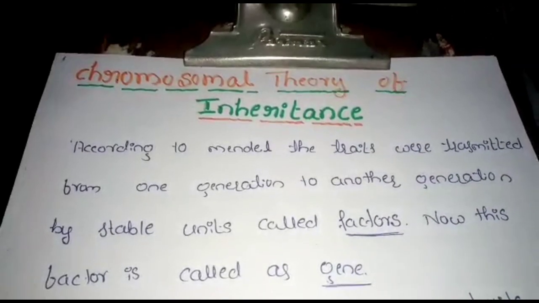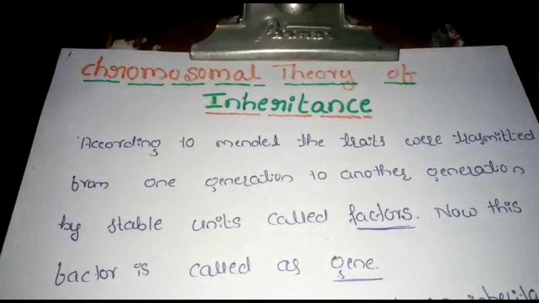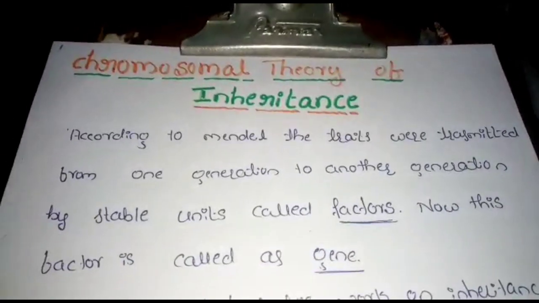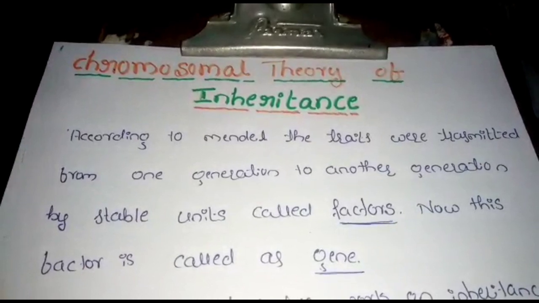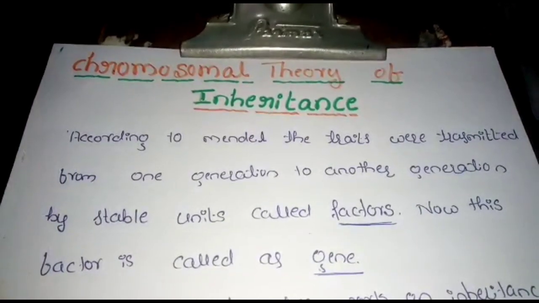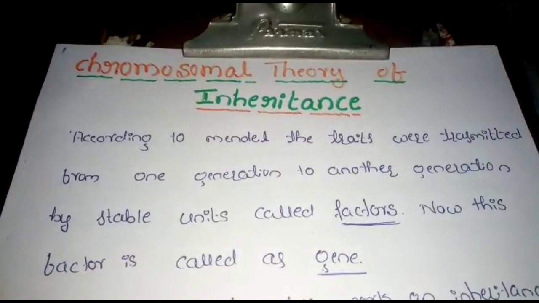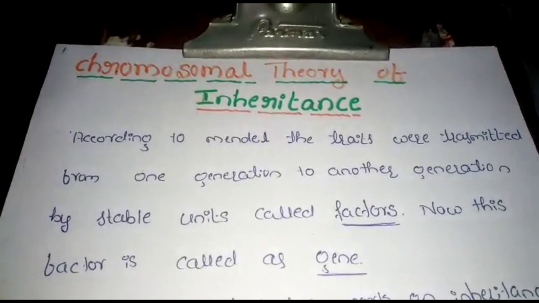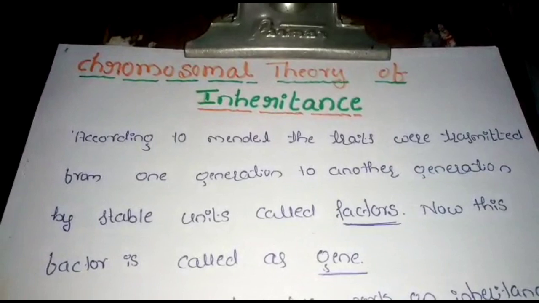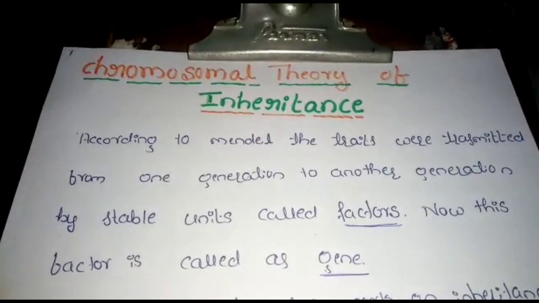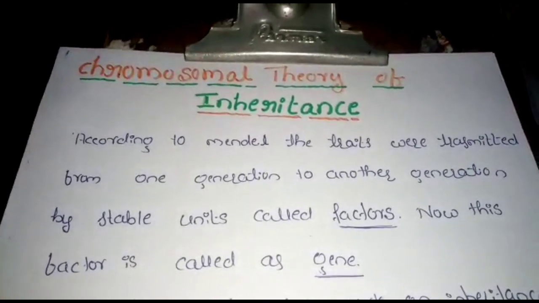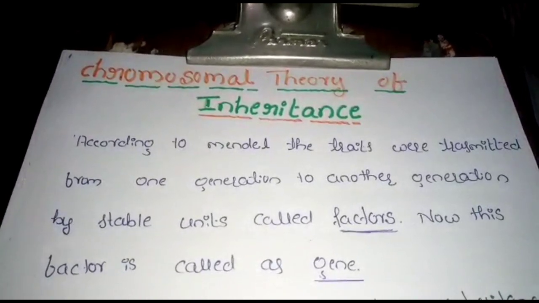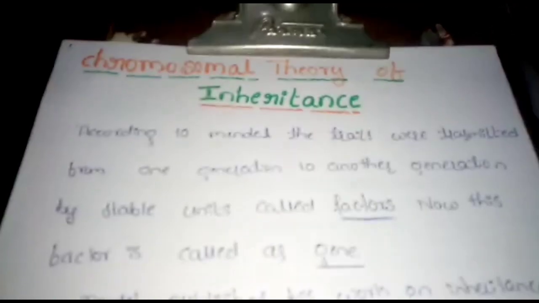Students, today I will start the next concept, the chromosomal theory of inheritance. Already you know the meaning of inheritance. It means the transmission of characters from one generation to another generation, which you call inheritance or heredity. These are always stable units that you call factors. Nowadays this factor is called a gene. It means all the characters are controlled with the help of genes.